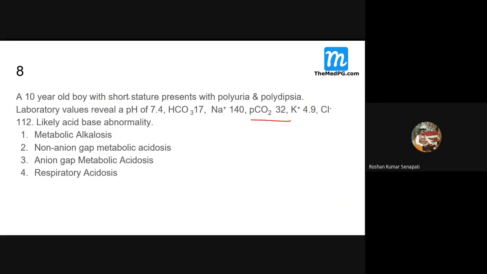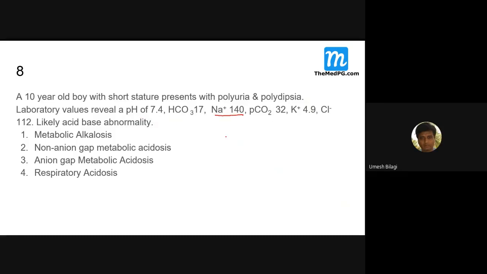If the pH is normal with the carbon dioxide down, it means the patient is hyperventilating and trying to correct his metabolic acidosis. It is a fully compensated metabolic acidosis, because bicarbonate has reduced. He was tending toward acidosis that was compensated by carbon dioxide, and pH is back to normal. So, three parameters now. We'll come to this.